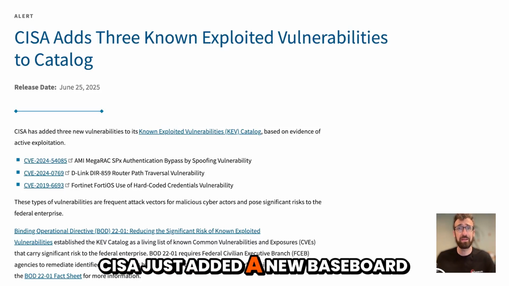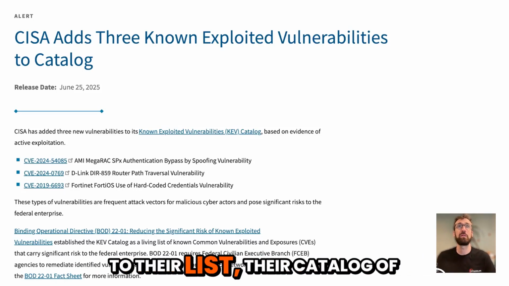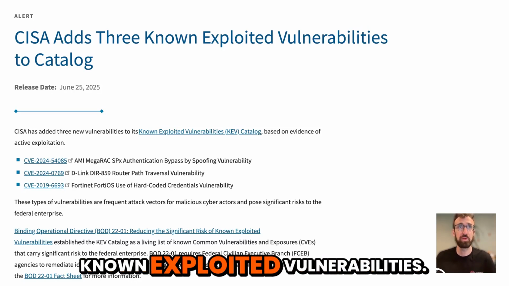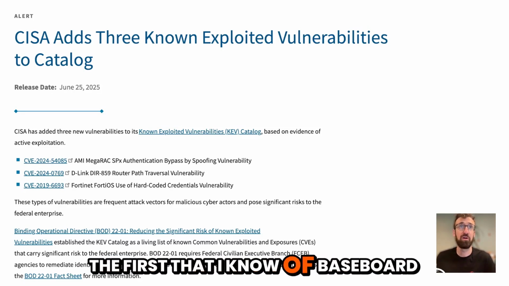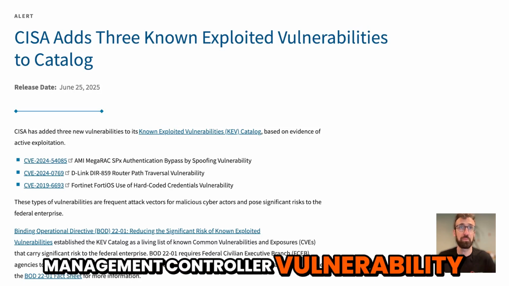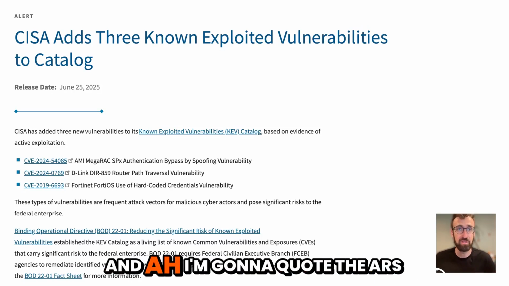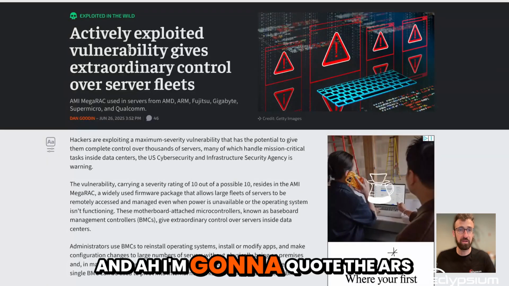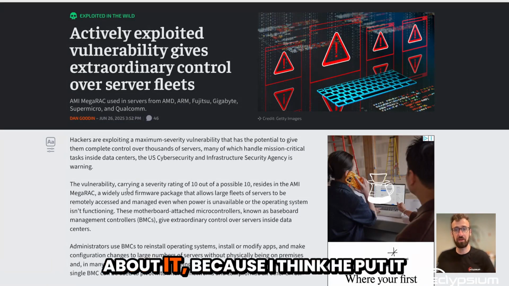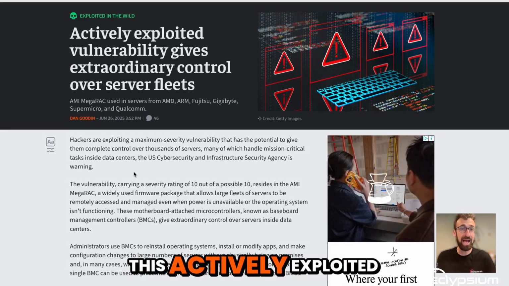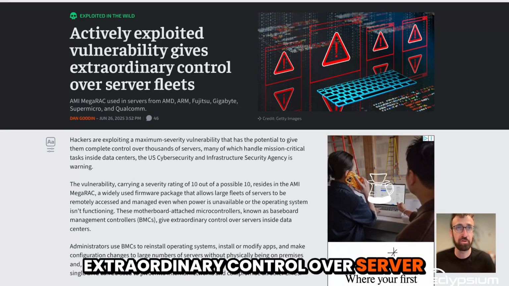CISA just added a new baseboard management controller vulnerability to their catalog of known exploited vulnerabilities. This is a big deal because it's the first baseboard management controller vulnerability that I know of that's been added to the KEV. I'm going to quote the Ars Technica article by Dan Gooden about it because I think he put it really well. This actively exploited vulnerability could give attackers extraordinary control over server fleets.